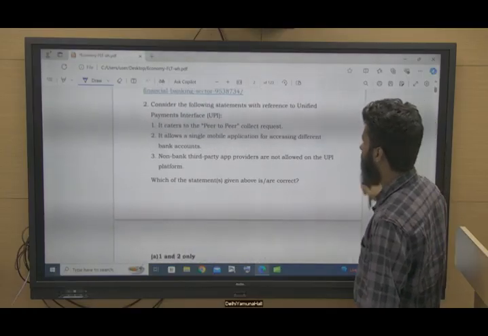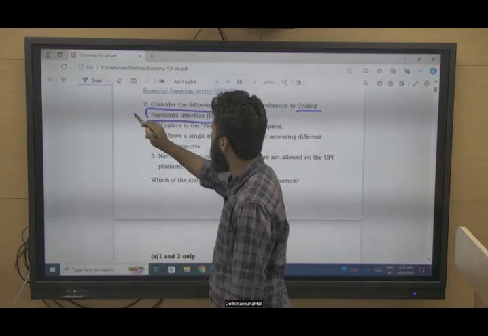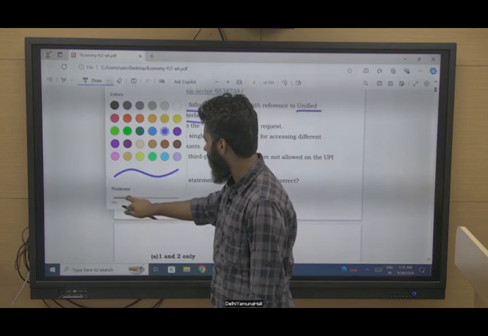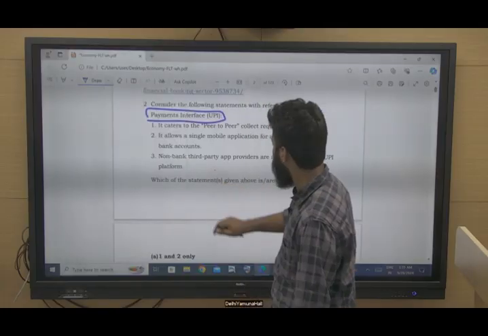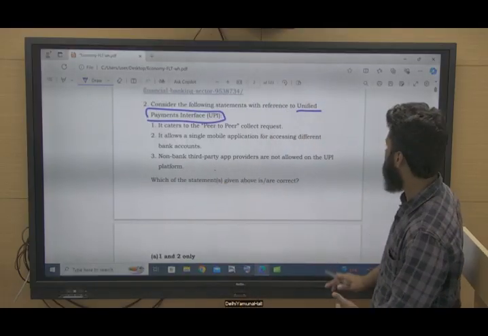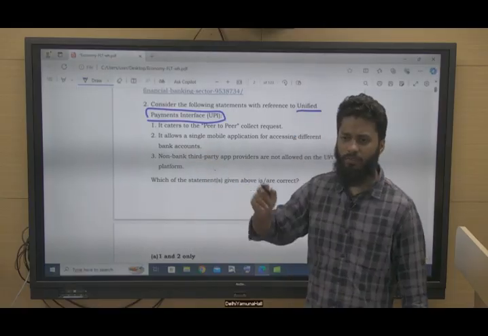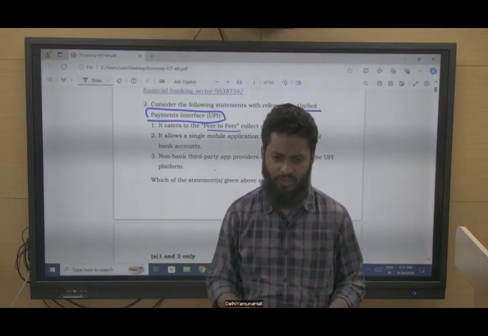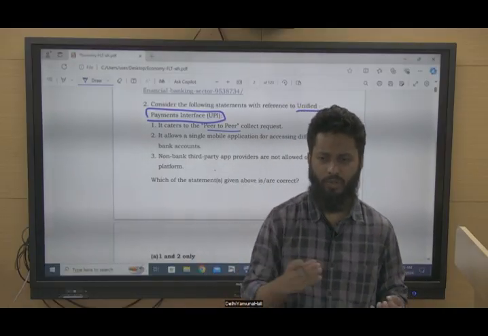Coming to the next question with respect to UPI. Till now many questions have been asked on UPI, NPCI, etc. Now consider this question, question number 2. It caters to the peer-to-peer collect request, from one point to another point.